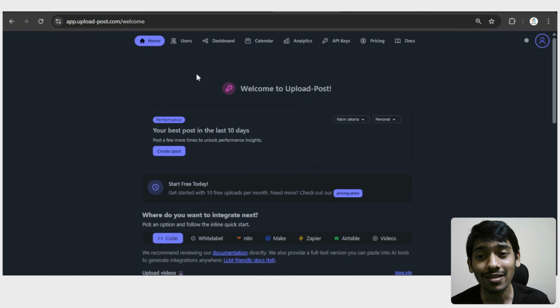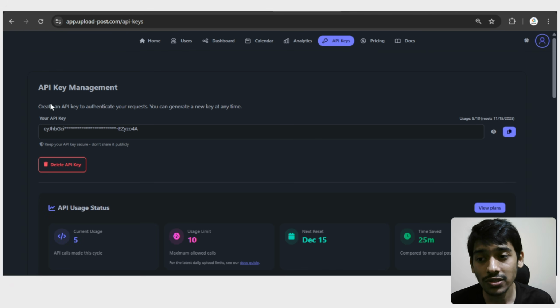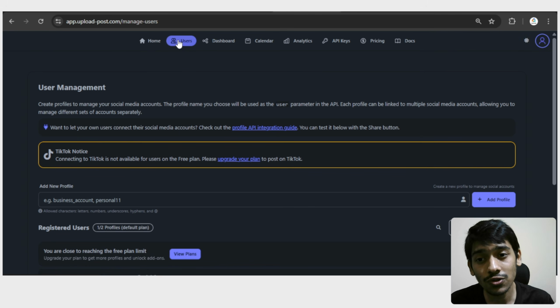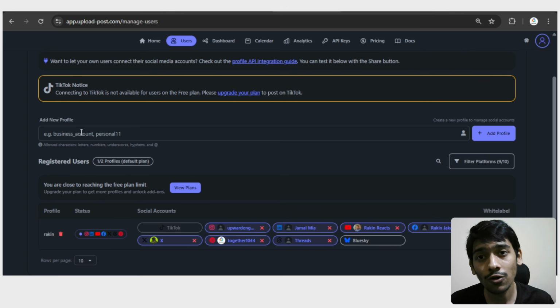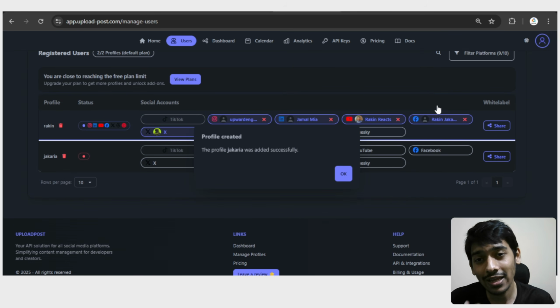Again, I have given the link of this platform in the description, and here we're using this platform so that we can get access to our own social media pages or accounts inside N8N. For that, sign up in this tool first, and after that go to the API keys, and here all I have to do is create an API key. Before creating the API key, come to the place of users, and here go to add new profile and give a name. I just go with Zachariah, something like this, and then go with add profile. That's how you can create a profile in this account.